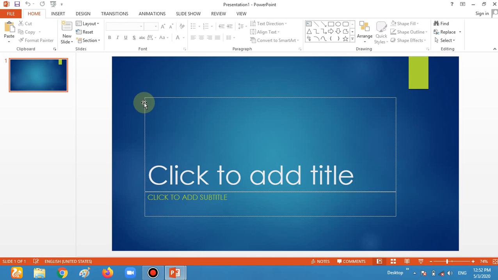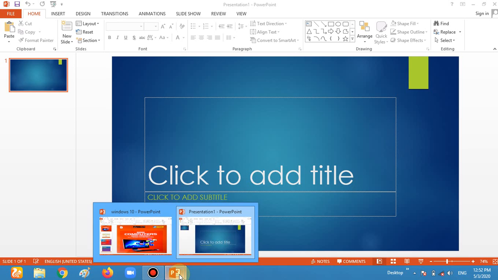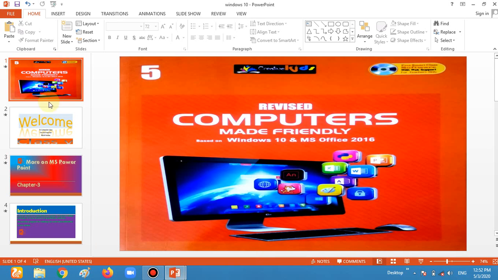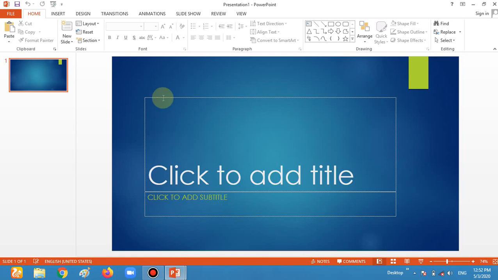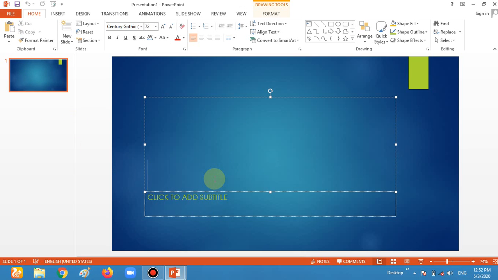Now you see the Ion is created, but in the previous PowerPoint program, you see there are so many slides. In one program we have so many slides, but when we create a new one there is only one slide. So how can we take some more slides in this one? There is one slide. First of all, I want to give some title for this one. For example, new work or new page. You can write anything. I am writing new page.